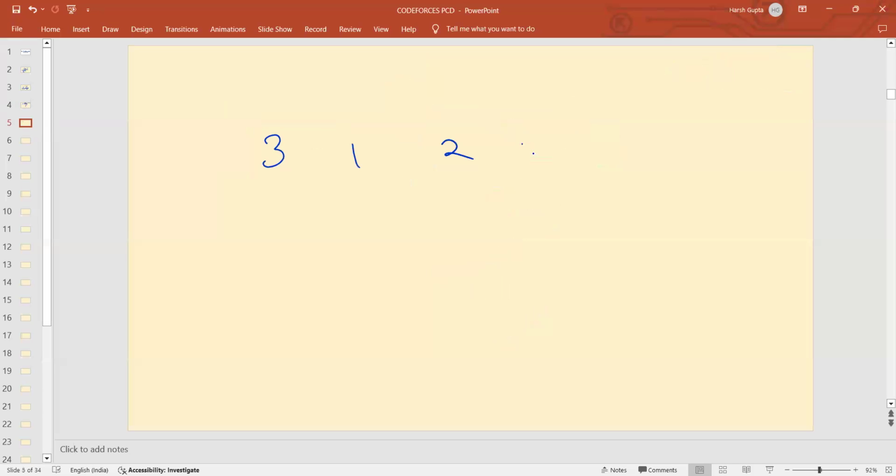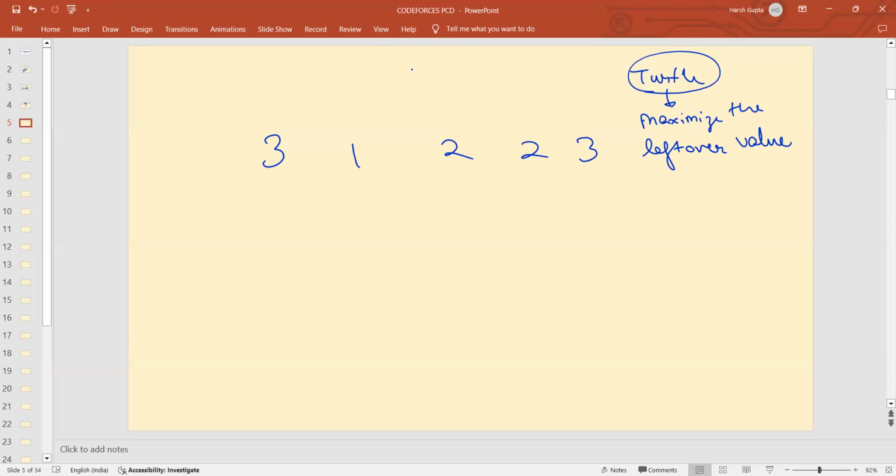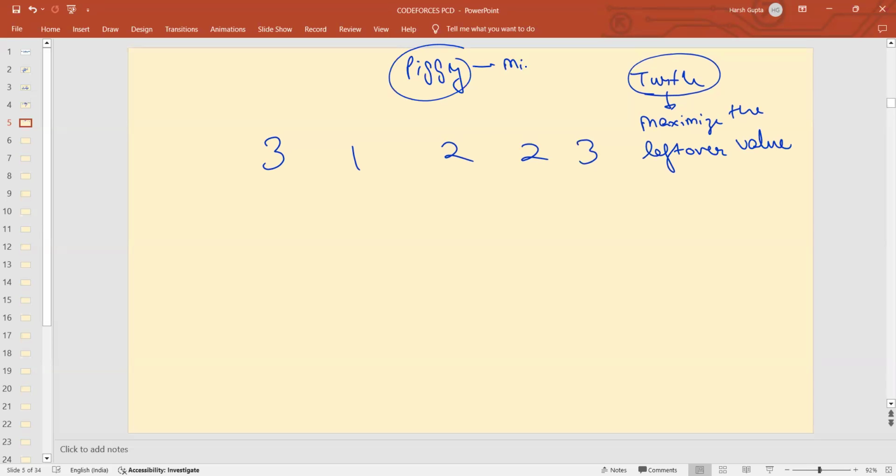First of all, it is Turtle's turn. Turtle is starting and Turtle wants to maximize the leftover value. And what does Piggy want? Piggy wants to minimize the leftover value. So first we have Turtle's turn.